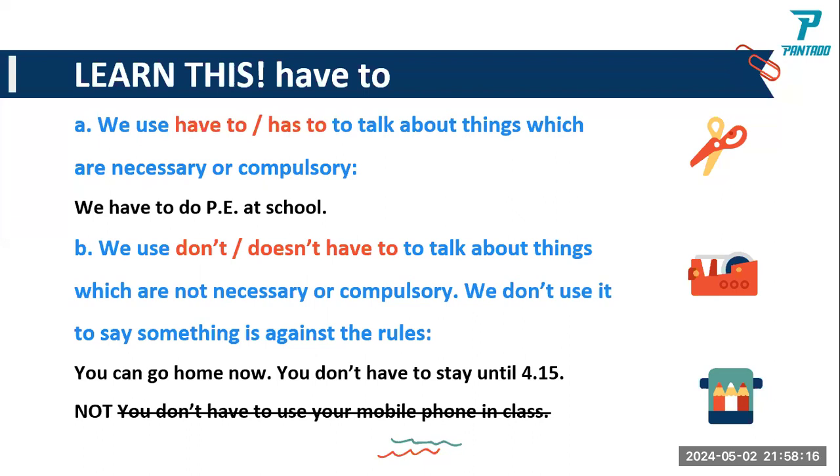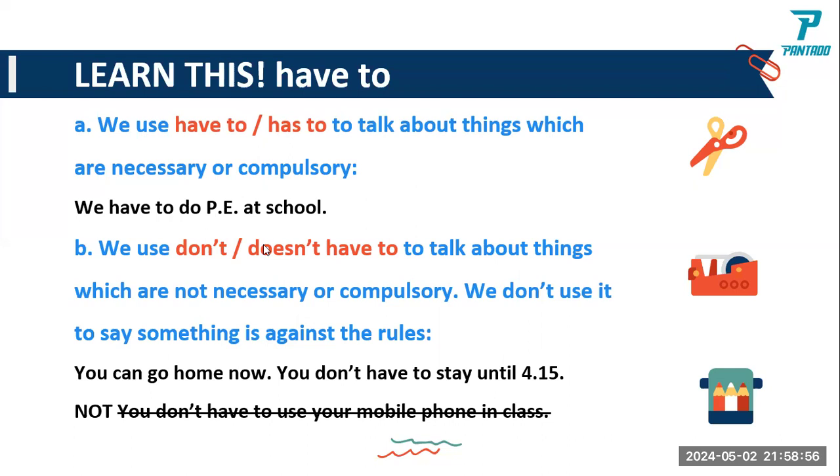Okay. So for example, we have to do PE at school. That is compulsory. It's necessary to have PE at school. We use don't or doesn't have to to talk about things which are not necessary or compulsory. We don't use it to say something is against the rules.